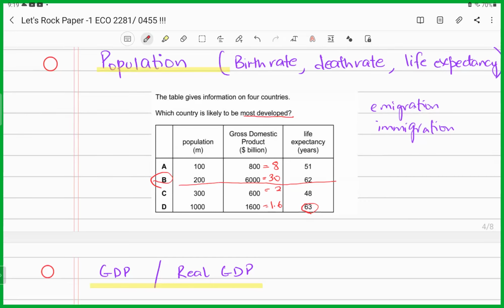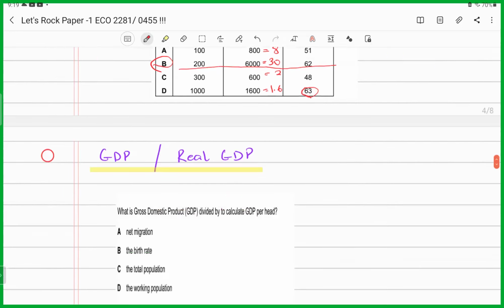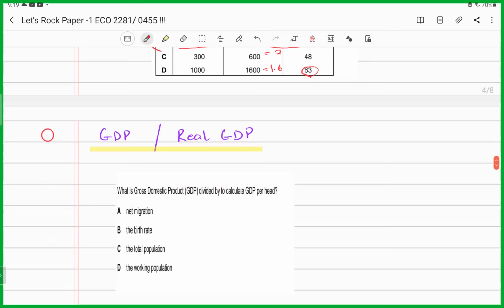GDP or real GDP, again, we know real GDP is GDP that has been accounted for inflation. Now, what are they asking? They're asking what is GDP per head? Again, we know GDP per head has to be calculated by dividing by the what? Total population. Yes.